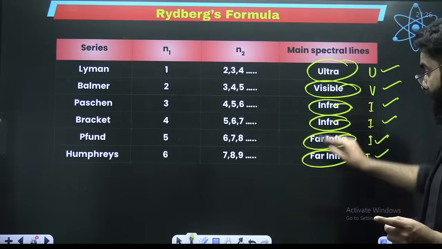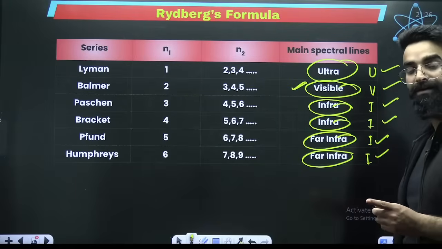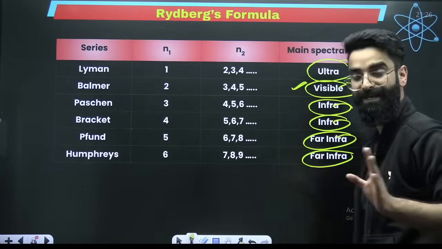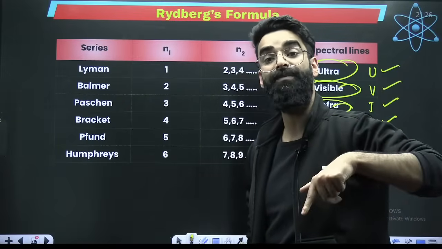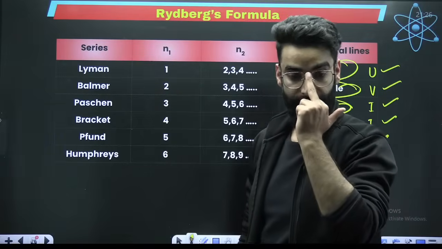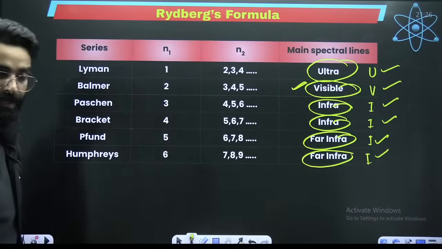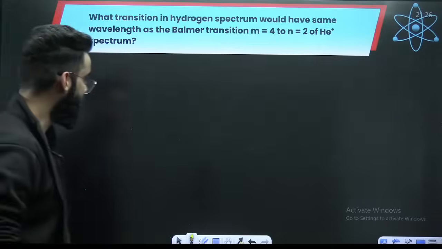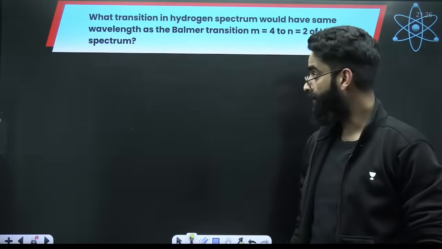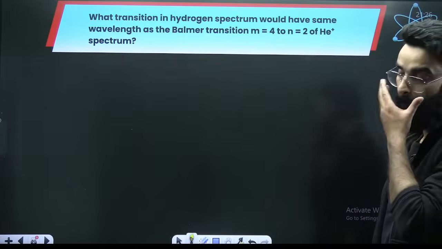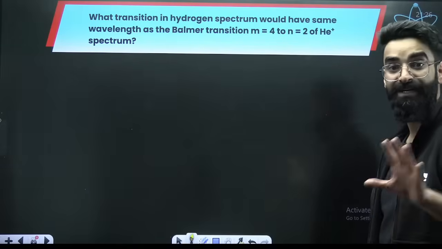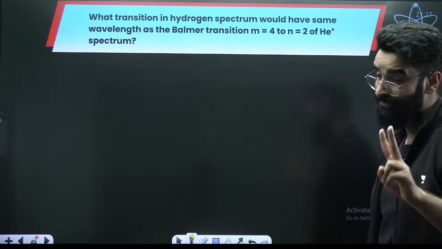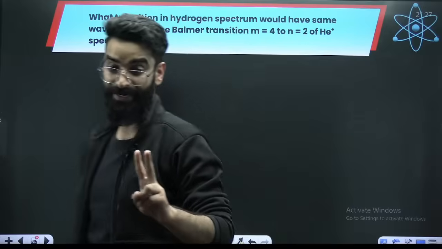There was a question asked in NEET 2 years back: in which region does the Balmer series fall? Balmer series falls under the visible category. So all the radiations which we get in Balmer series, you can see with your eyes. Remember it. Give this question a try quickly. After this, we'll take a break for 20-25 minutes, have dinner and come back, because this chapter will take 2 more hours. Let's see.